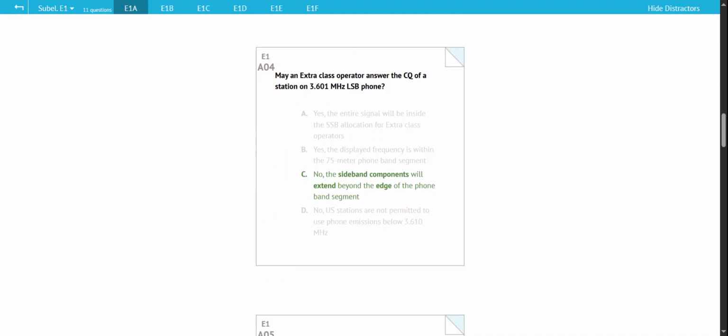Question E1A04. May an extra class operator answer the CQ of a station on 3.601 megahertz lower sideband phone? No, the sideband components will extend beyond the edge of the phone band segment.